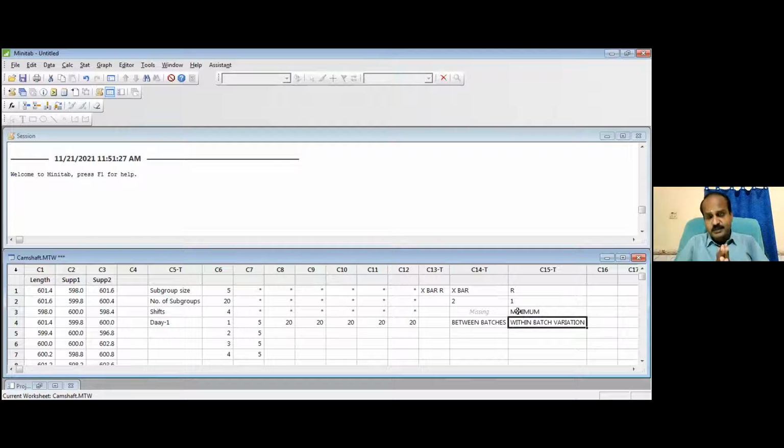If it is minimum, then all the points plotted in the range chart will be under the control limit. So your quality inspector can select a sample anytime during the shift. You all understand? If the range is out of control, you have variation within the shift. You have to collect a lot of data within the shift. If the variation is too much, then your inspection job itself will become a main job. Every 1 hour you must collect the sample. Why do you collect every 1 hour? Because every 1 hour, the variation can increase.